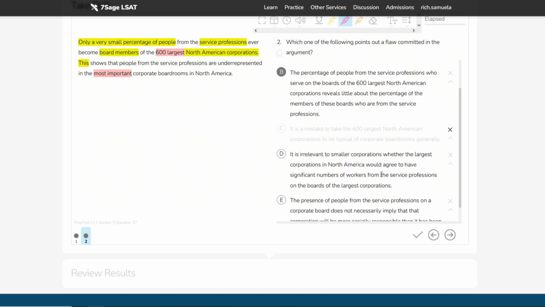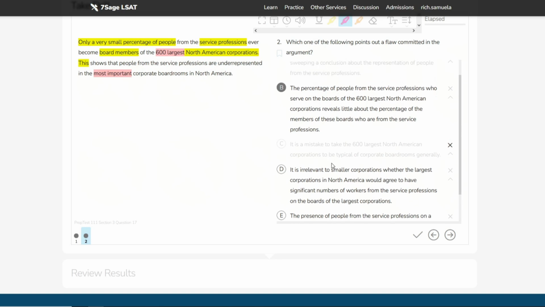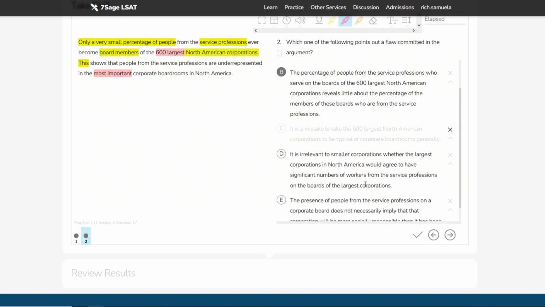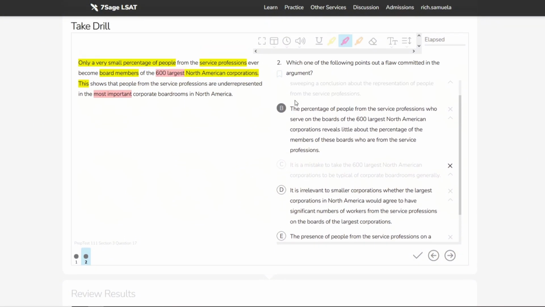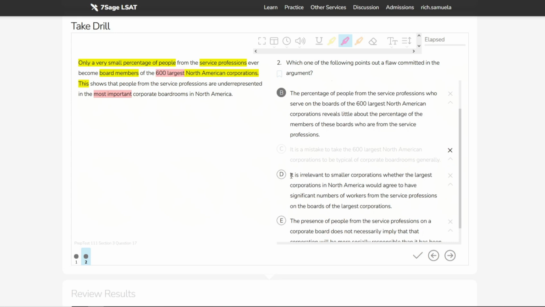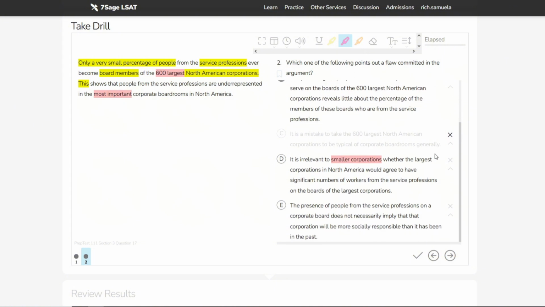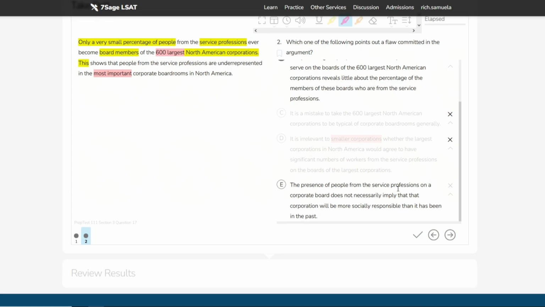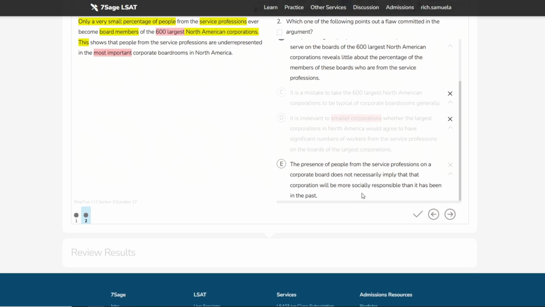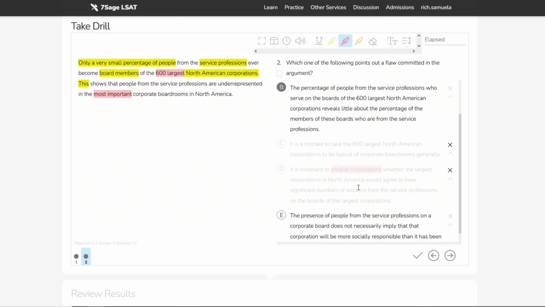D: it is relevant to smaller corporations whether the largest corporations in North America would agree to have significant numbers of workers from the service professions on the boards of the largest corporations. Is this a matter of hiring preferences? Furthermore, it's kind of a two-pronged thing. We're not really concerned about the attitudes of the people designating these board members, and furthermore, we're not concerned about smaller corporations at all. We pretty specifically indicated that we're talking about the 600 largest and the most important corporate boardrooms. And unless you really wanted to die on the hill that the most important corporate boardrooms in America are the smallest ones, then I think we can safely discount D as being irrelevant, because the LSAT is not a place to die on hills. It's a place to look at the stimulus and look at the questions.